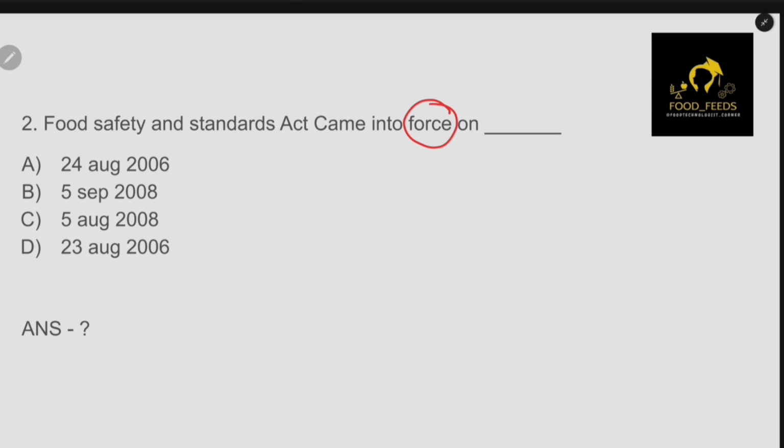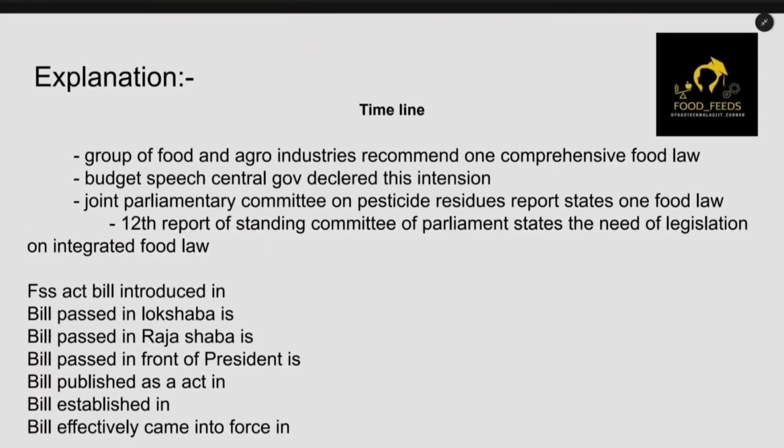So before I answer the question, let's see a timeline. Guys, before this act came, there are many different things we need to discuss. This is an important timeline. First of all, a group of food and agriculture industries recommended one comprehensive law. This happened in 1988. Then in the 2002 budget speech, the central government declared its intention of making one comprehensive food law. This happened in 2002.